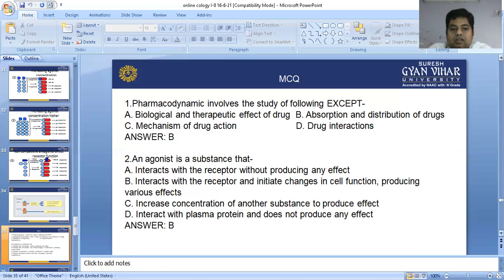An agonist is a substance that... what is the definition of agonist? Interacting with the receptor without producing effect: if it binds with the receptor and does not produce a response, that is an antagonist. This is the definition of antagonist, not agonist. Interacting with the receptor, initiating a change in function and producing various effects: yes, this definition says it interacts with the receptor and produces a therapeutic effect, that is called an agonist. Increasing the concentration of another substance to produce effect? No. Interacting with plasma protein and not producing any effect? No. So the answer is B.